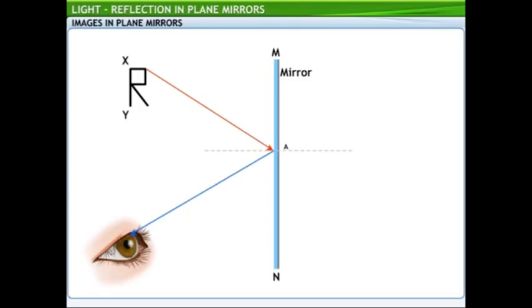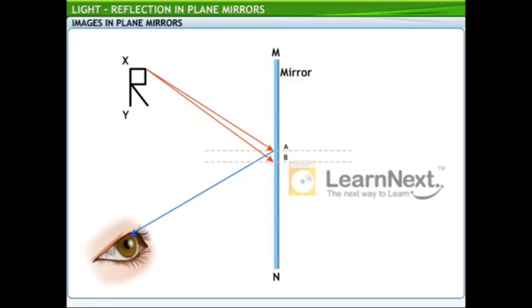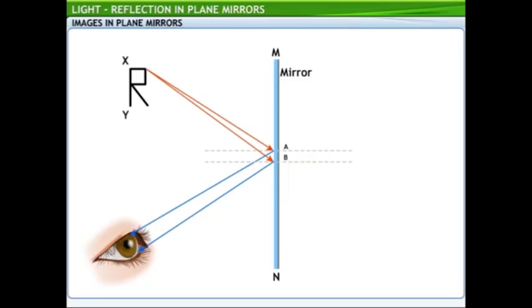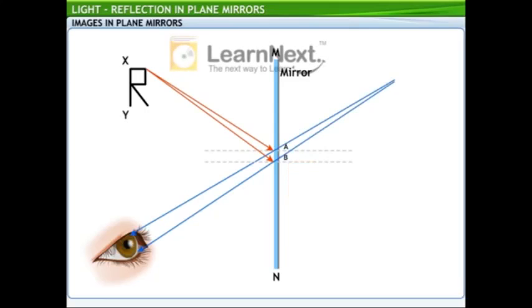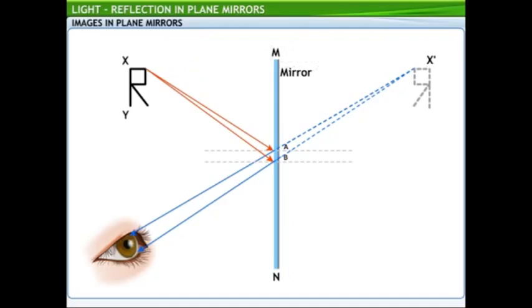From the same point X, another light ray is incident on the mirror at point B, and the reflected ray travels to the eye. The two reflected rays from A and B are divergent. When extended behind the mirror, these rays meet at X dash. Thus, the image of the point X on the object is formed at X dash.